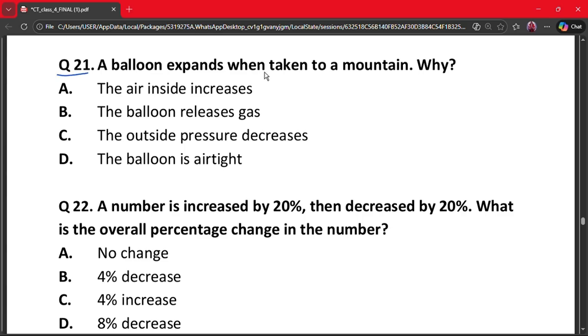Question number 21. A balloon expands when taken to a mountain. Why? A. The air inside increases. B. The balloon releases gas. C. The outside pressure decreases. D. The balloon is airtight. Here the correct answer is option C. Why? Because at higher altitudes, air pressure outside the balloon is lower, so the air inside the balloon pushes outward more strongly. So, because of the less external pressure, the balloon expands, and the amount of air inside does not increase. So, the correct reason is decreased outside pressure.